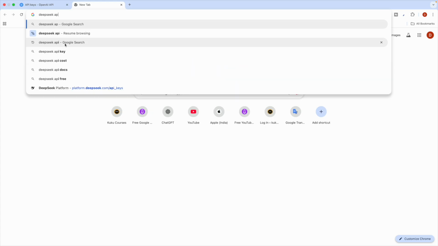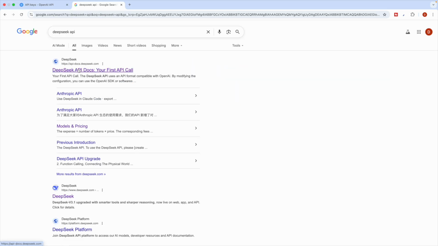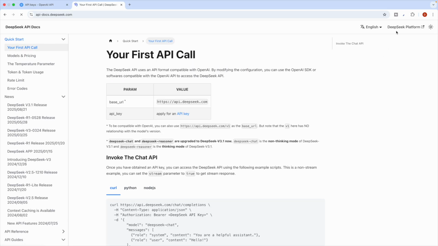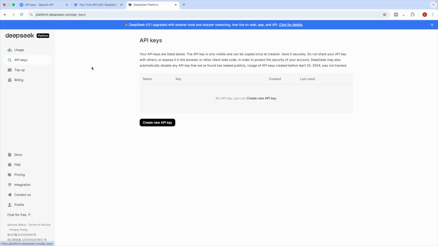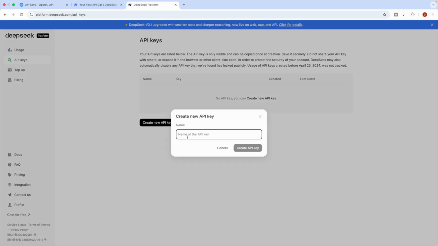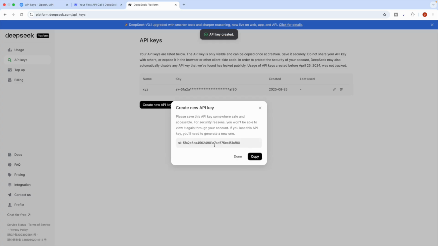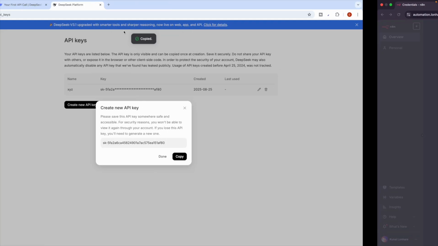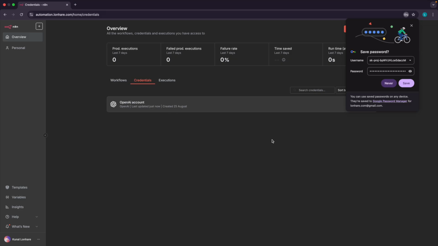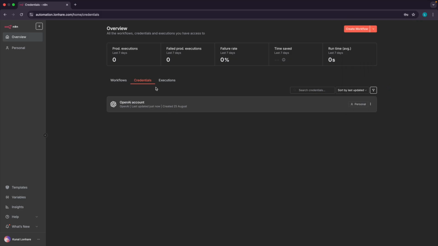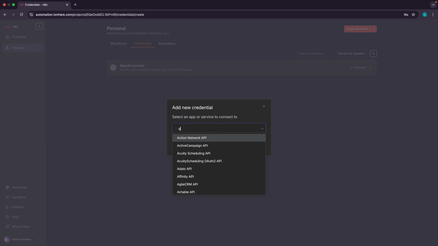Same in the DeepSeek API, just search for DeepSeek API, go here and go to the DeepSeek platform. Again, you will see their API key. Click on create new API key. Let's say XYZ, any name you want. Again, boom, your API key is generated. Copy it. Go to your anything. Let's say here, cross it. We are going to discuss credentials in detail. What is this? Again, just search for, let's say, DeepSeek.